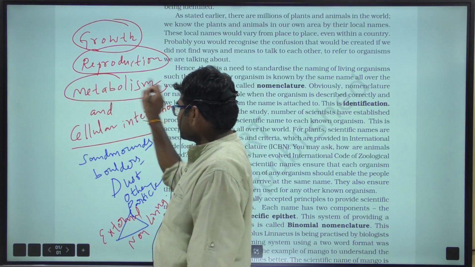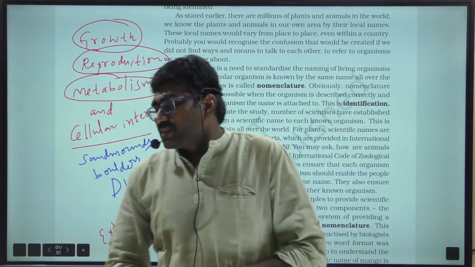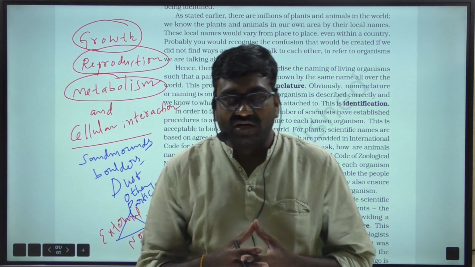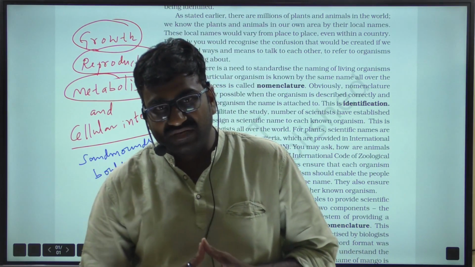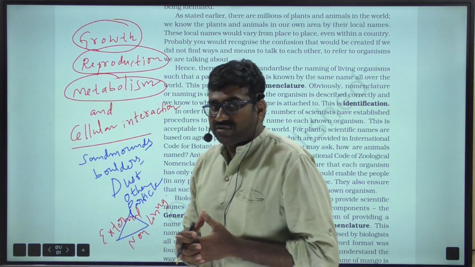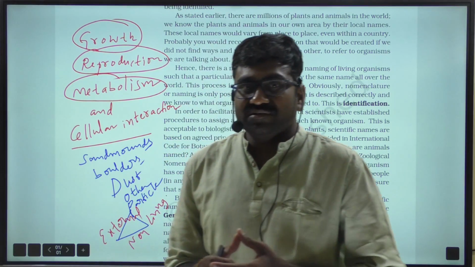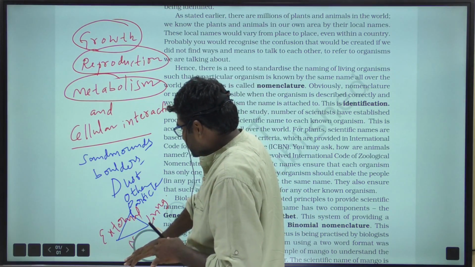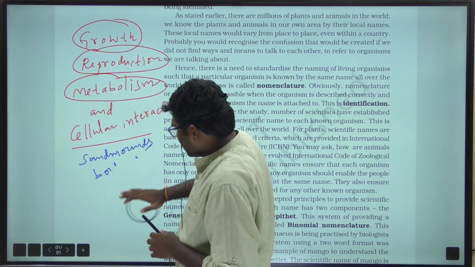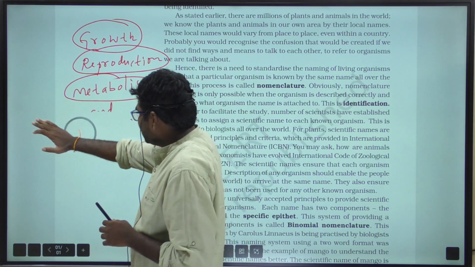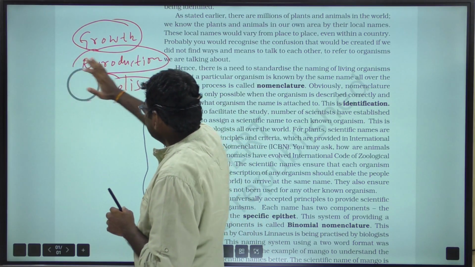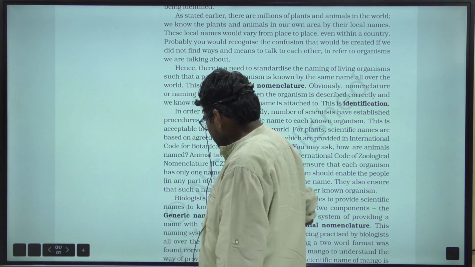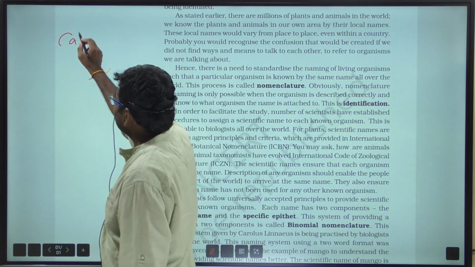Coming to metabolism, metabolism means the sum total of all the reactions which occur in a living body. Metabolism is of two types, anabolism and catabolism. Anabolism is a constructive process, whereas catabolism is a destructive process. In the catabolism process, breakdown of complex molecules into simpler molecules takes place.